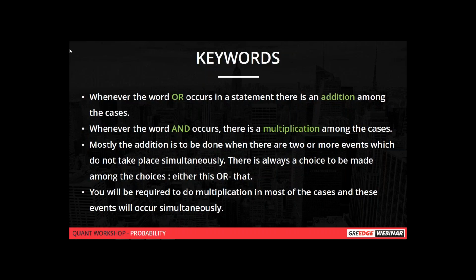Yes, Swati. Events occurring simultaneously means that I'll take the same case. Otherwise, I'll take a different case. Take cards, right? There are 52 cards in total, and if you want to take two cards out of it, first you will have one card, and after that you will take another card. So it is occurring simultaneously, right? In that case, you have to use multiplication. Is it fine?